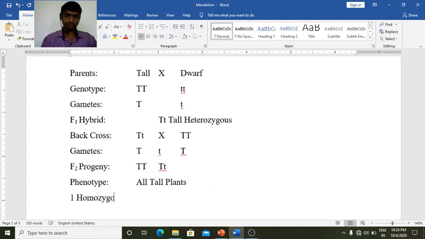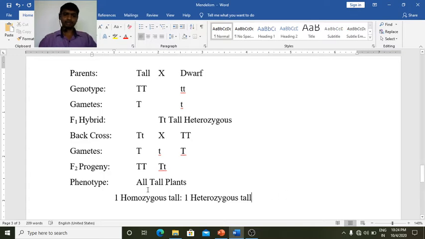homozygous. What do you mean by homozygous? If a genotype possesses similar types of allele, then we call it homozygous. And heterozygous means it possesses different alleles, one dominant, one recessive. Such plants we call heterozygous plants. So in this case we get one homozygous tall and one heterozygous tall. So all the plants are phenotypically the same, all are tall plants.